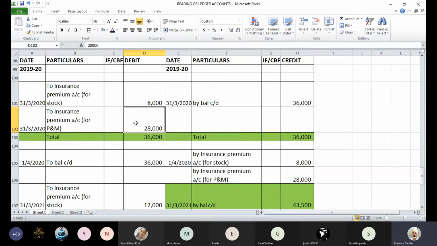This was to recognize prepaid portion. Now at the beginning of next year, you are supposed to reverse these entries and transfer this money to insurance account because this will become expenditure for 2021. So we pass the entry insurance premium account debit to prepaid insurance account 8,000 and 28,000. Have you understood the reversal of this entry?